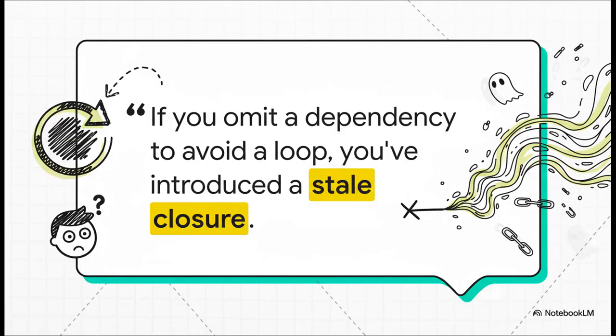Okay, listen up, because this is probably one of the most common and frankly dangerous anti-patterns I see with useEffect. You get an infinite loop, and to fix it, you just delete something from the dependency array. But you haven't fixed anything. What you've actually done is told React to lie. You've created what's called a stale closure, where your effect is now using old, outdated values from a previous render. It creates these bugs that will drive you absolutely crazy. Don't do it. Find the real reason for the loop and fix that instead.